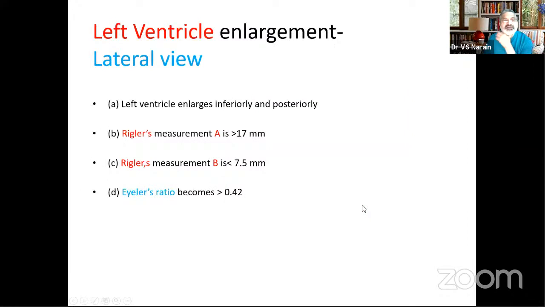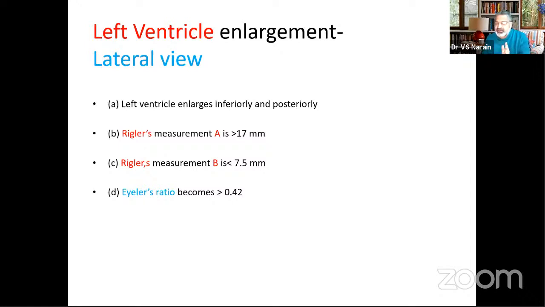So we go to the lateral view. In the lateral view, if you go very simply, if you look at the space between the cardiac shadow and the spine, that space should be empty. If it is full, this means there is left ventricular enlargement.